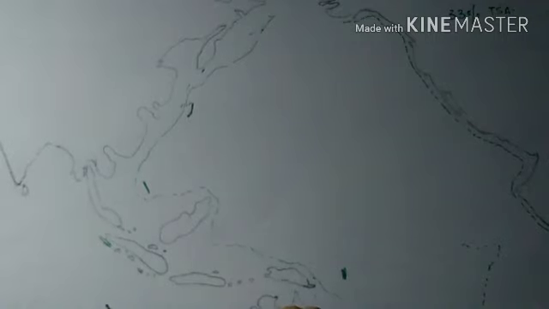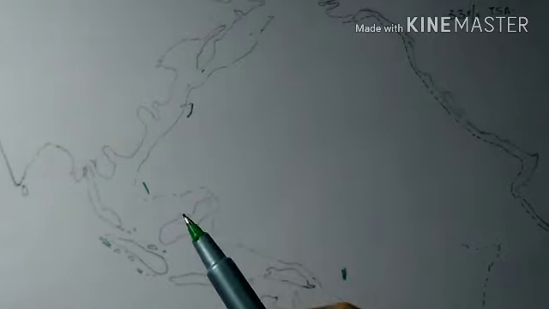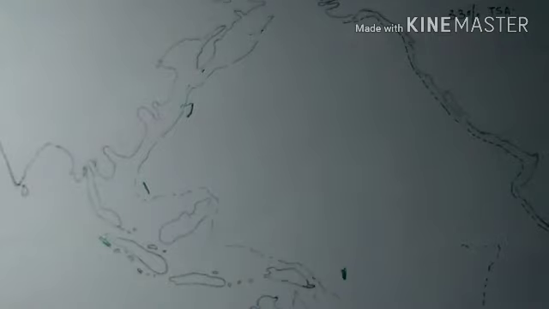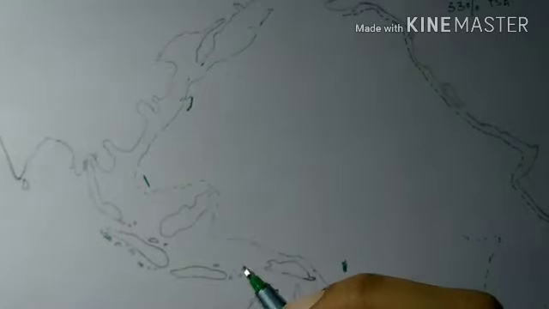Lastly, we have the Polynesian Islands. They are situated in a triangular area, and this group of islands is bounded in the north by the Hawaii Islands, in the southeast by Easter Island, and in the southwest by New Zealand. In this group we have islands like the Line Islands, Tonga, Cook, Society, and Tuamotu Islands. These are the important ones among these islands.